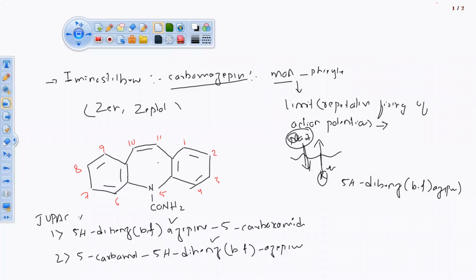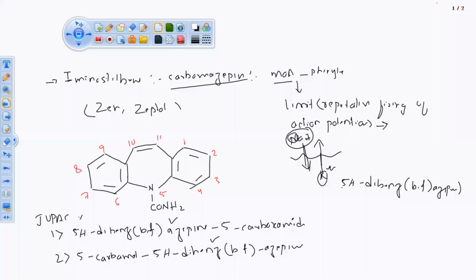Structure है, in your examination you are getting the structure, as in the last class I have dictated, if you are getting a structure, write the chemical name and chemical category of the structure. Means you have to write the IUPAC name of that structure and chemical category of that structure.